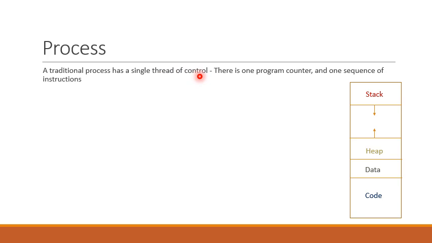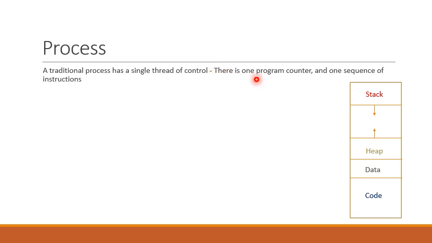Recall the definition. Thread is a set of instructions within a process that can be executed independent of other sets. And execution of this set can be determined by the value of program counter register.